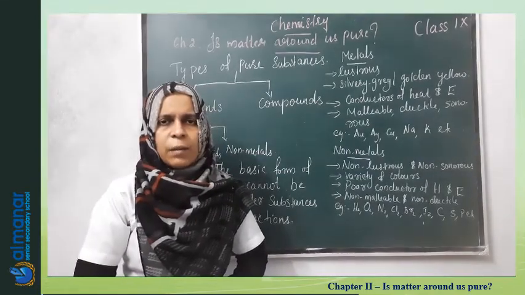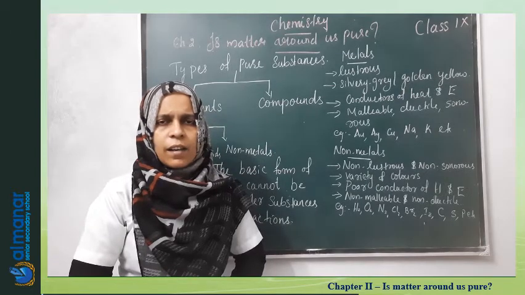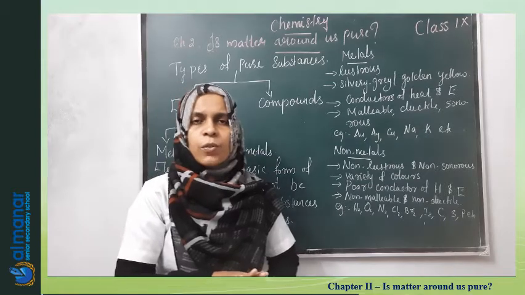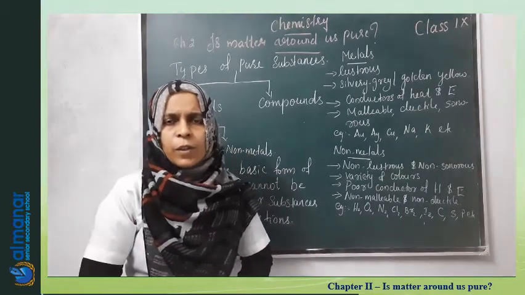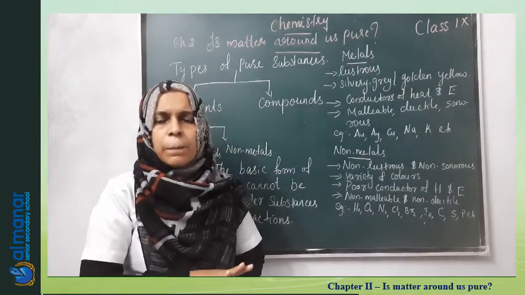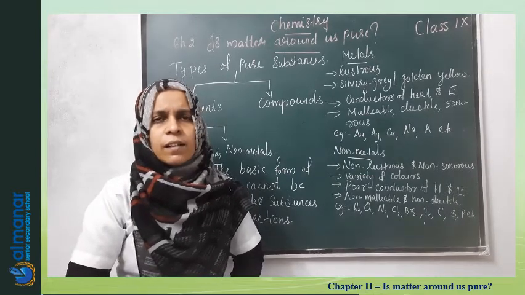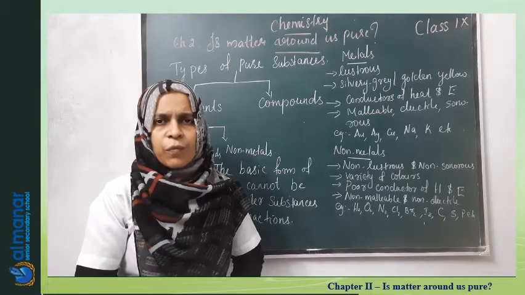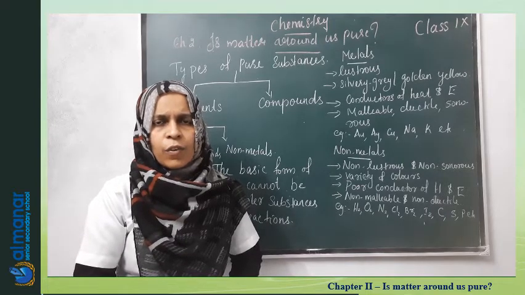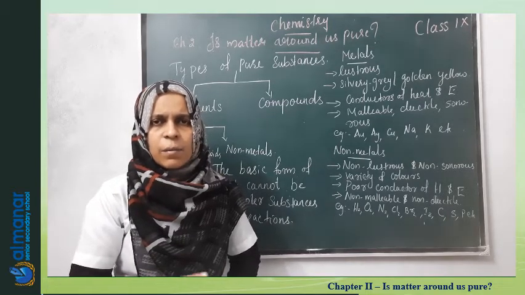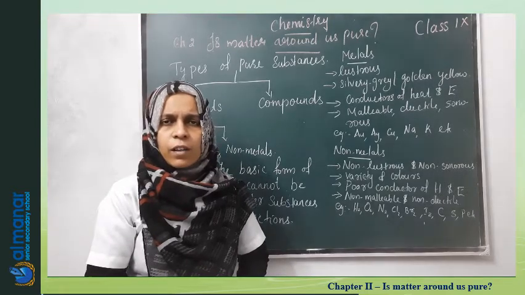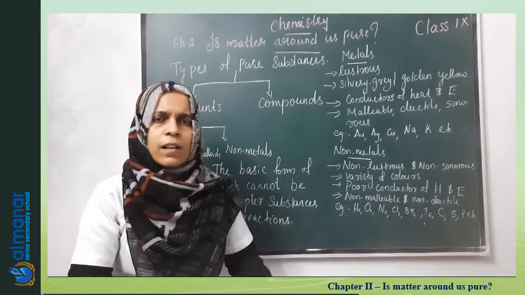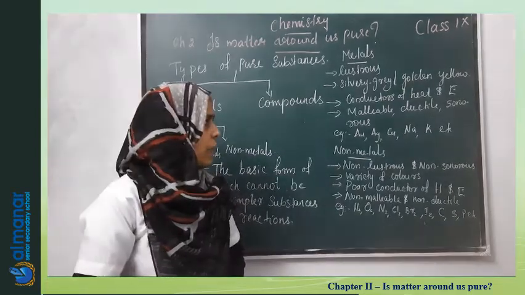What do you mean by the malleable nature of metals? As we can beat them into thin sheets. The property of the metal by which they can be beaten into thin sheets is known as malleability. You can see aluminium foils for wrapping food items. Similarly, silver foils we use for chocolates and all. Yes, so these are all showing the property of malleability.